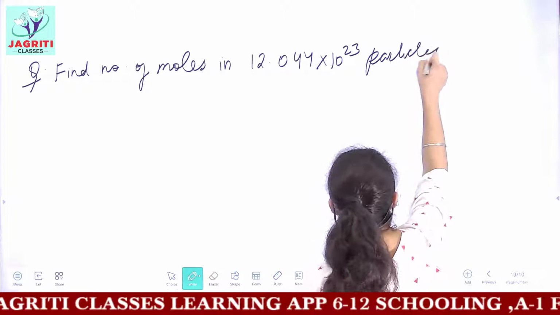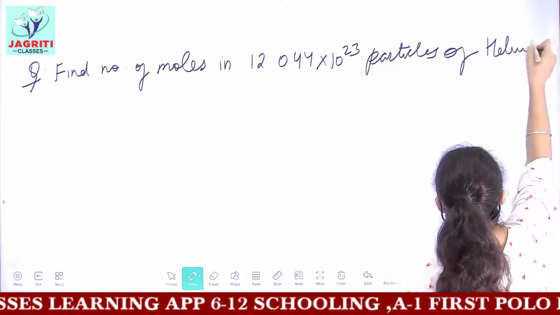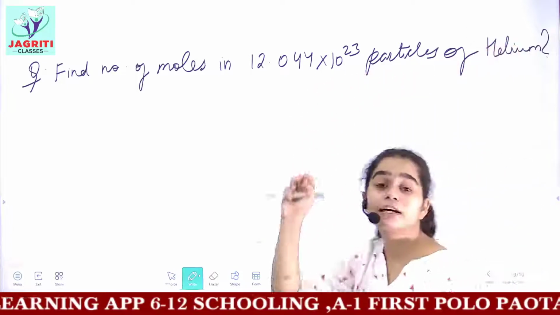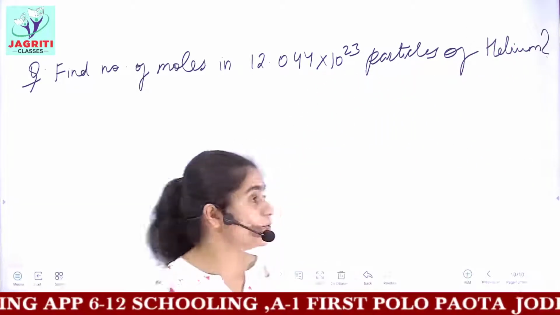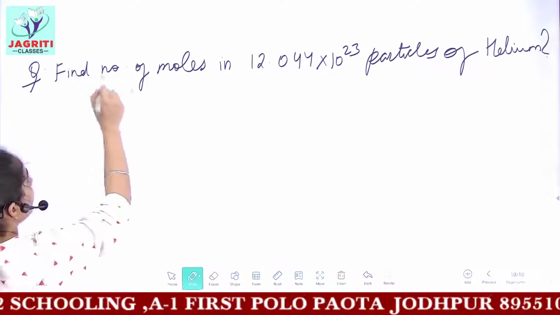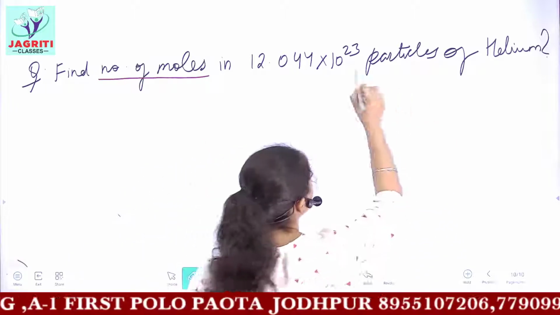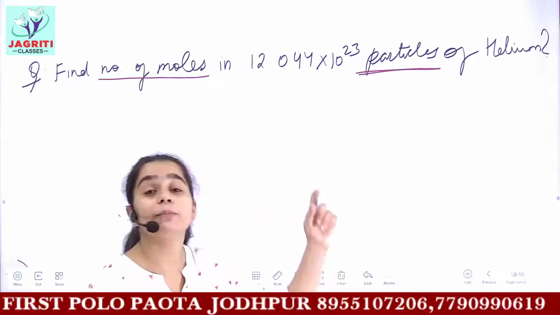So if this question is given, how will you solve it? This is a very easy question if you have understood the concepts clearly. You can very easily attempt it. What we have to find is the number of moles, and what are you given, mass or particles? We are given the number of particles.